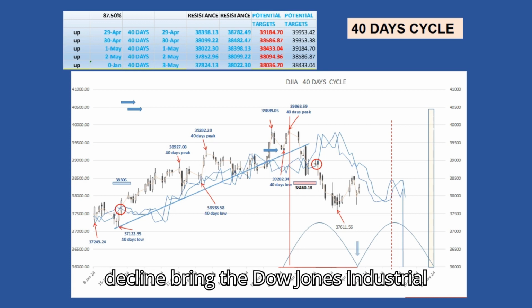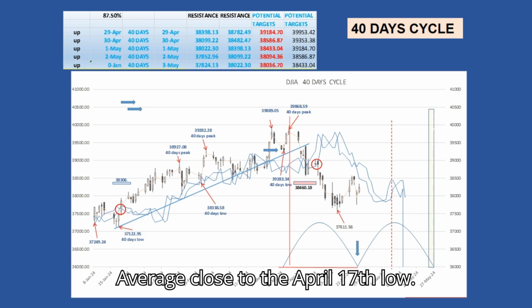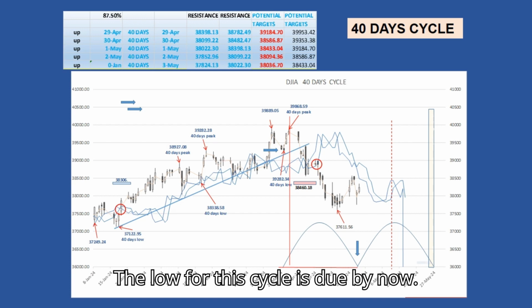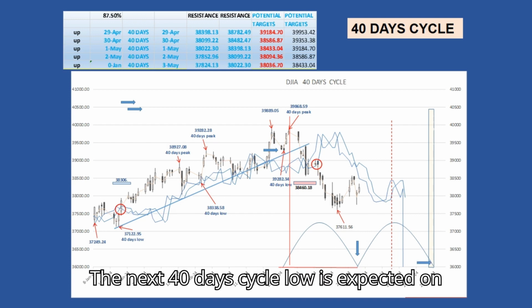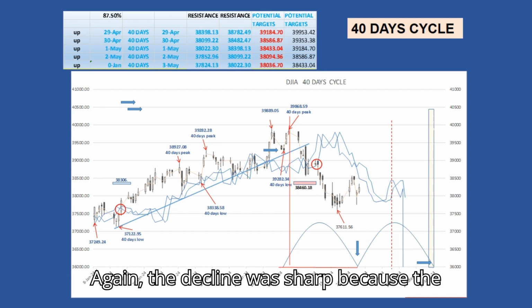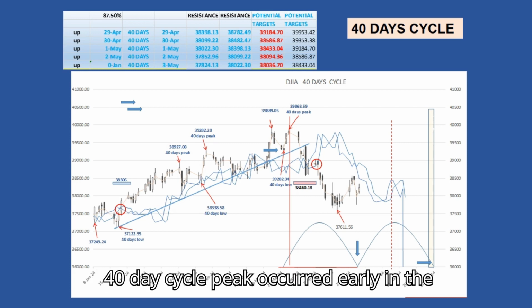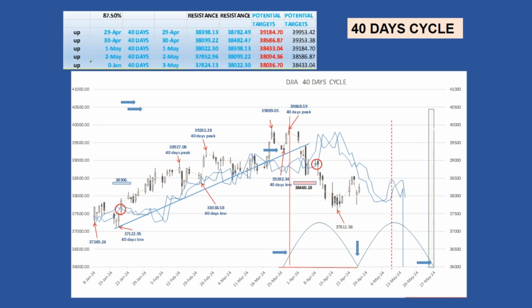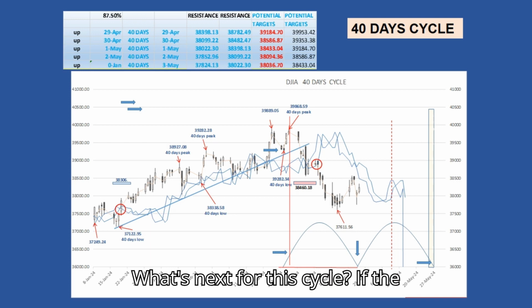Thursday, a sharp decline brought the Dow Jones Industrial Average close to the April 17th low. The low for this cycle is due by now. The next 40-day cycle low is expected on May 31st or June 1st. Again, the decline was sharp, because the 40-day cycle peak occurred early in the cycle, the red solid line on the chart. What's next for this cycle?